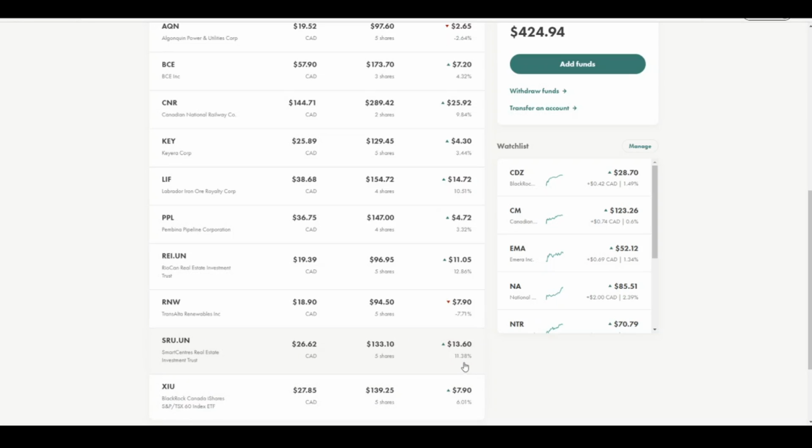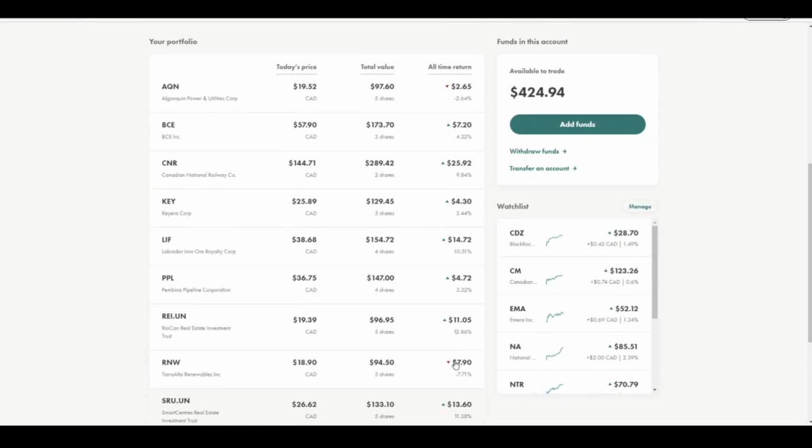So when you look at this portfolio, the two stocks that I wanted to make use of this dip on are Algonquin and TransAlta Renewables. So I will be adding more of these today so that I could average out my cost. The first stock that I want to buy today would be Algonquin Power and Utilities Corp.